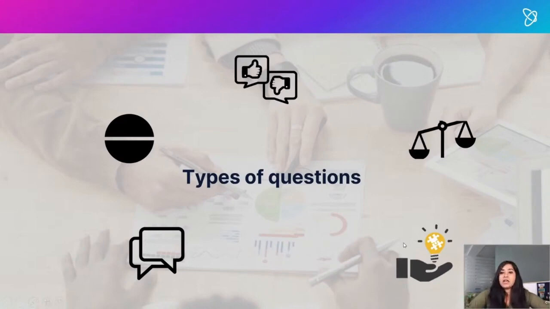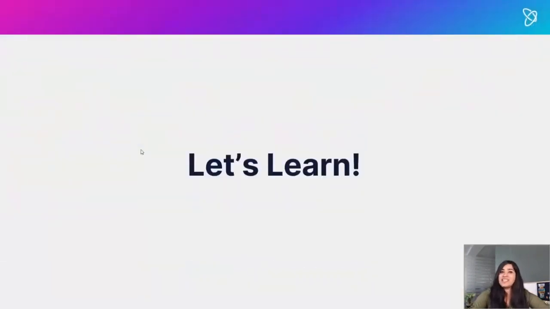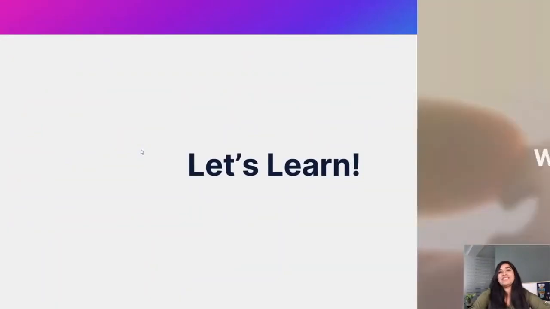The next one is what we call problem and solution. So you'll be presented with a problem and then you'd have to give a solution. The next one is just like a discussion, again, presenting your opinions and having a discussion about a topic. And last but not least, 2-part questions, which is what we're going into today. All right, so let's learn how to answer 2-part questions of the IELTS writing exam.